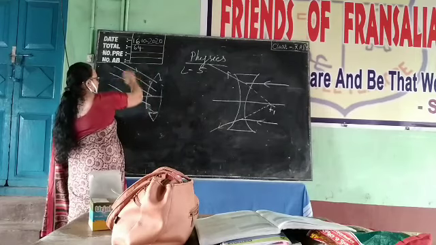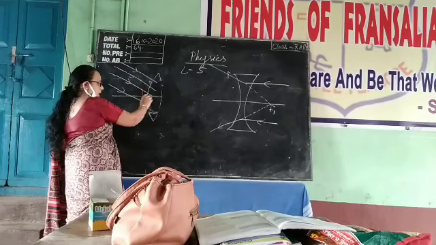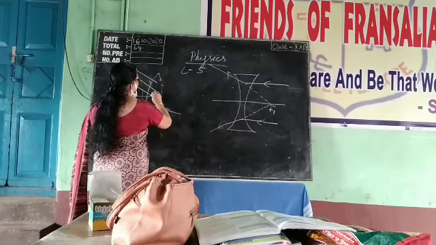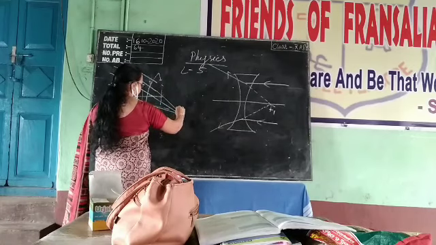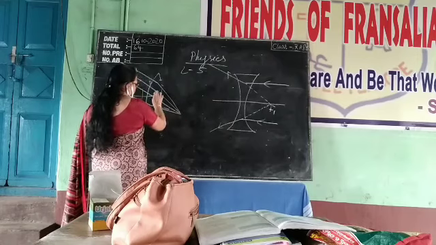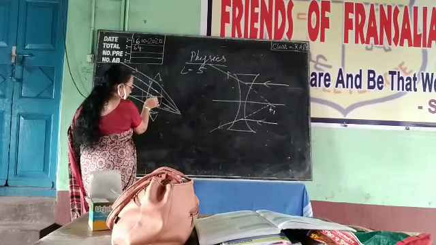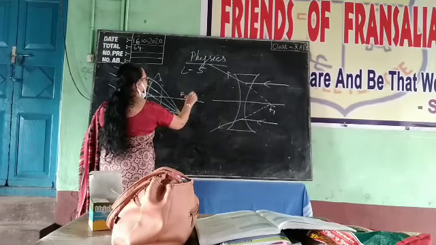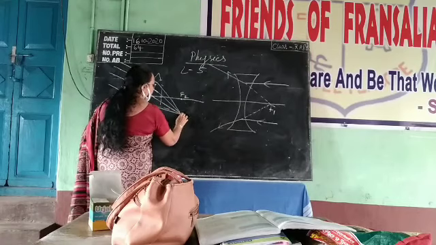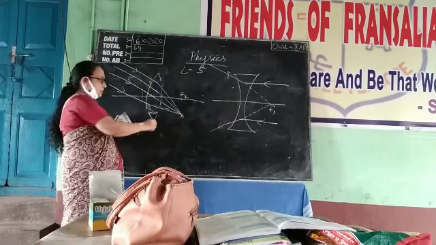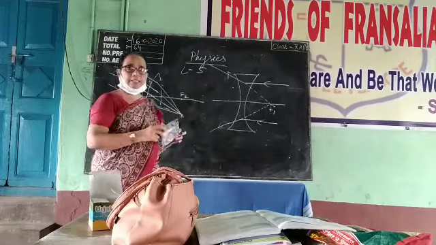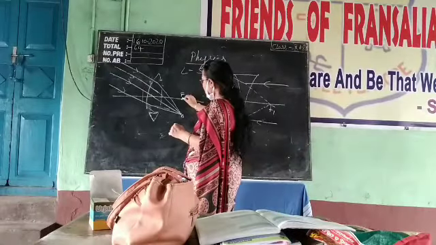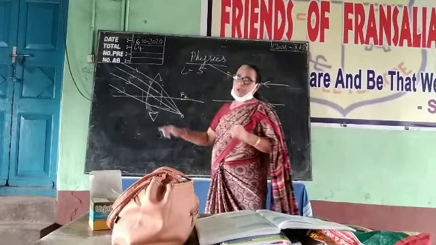These all are parallel to each other but not parallel to the principal axis. After the refraction, we can see that they are all passing through one particular point. There is a small deviation taking place. If the focal point is here, this point will be just below the focus. This point through which all the parallel beam of light passes after refraction will be just below the focus, F2. And this plane is known as the focal plane.